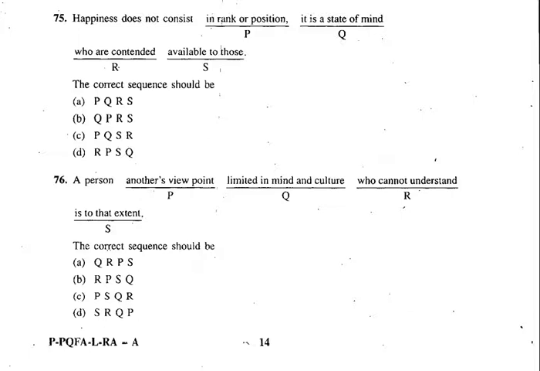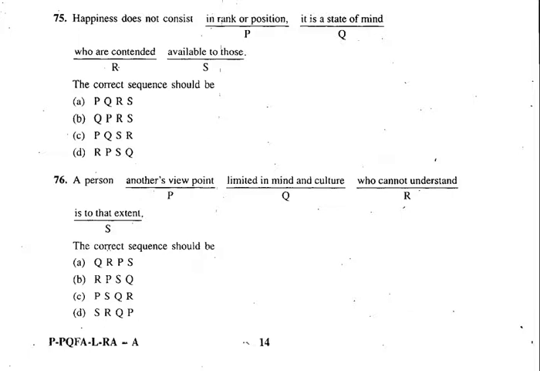Let's see R, S: it is a state of mind who are contented available to, no. It sounds wrong. Now, it is a state of mind available to those. After "those", a relative pronoun can come, but not after "mind". After those, the relative pronoun can be "who". Available to those who are contented. So what is the right answer? The right answer is C, PQSR. Let's go to the next one.